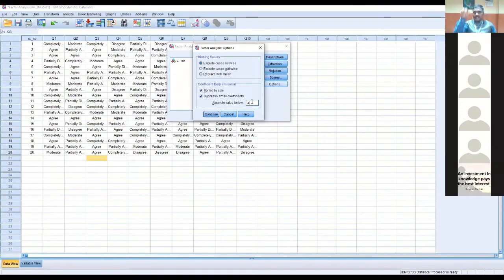In that value, if you want to fix, sir, I want to confirm whether I need this item or variable in the research study based on that value. If the value is more than that particular point, I can consider it. You have to fix the point value here. For that only I'm telling, basically, they will fix a minimum 0.4, maximum 0.6.